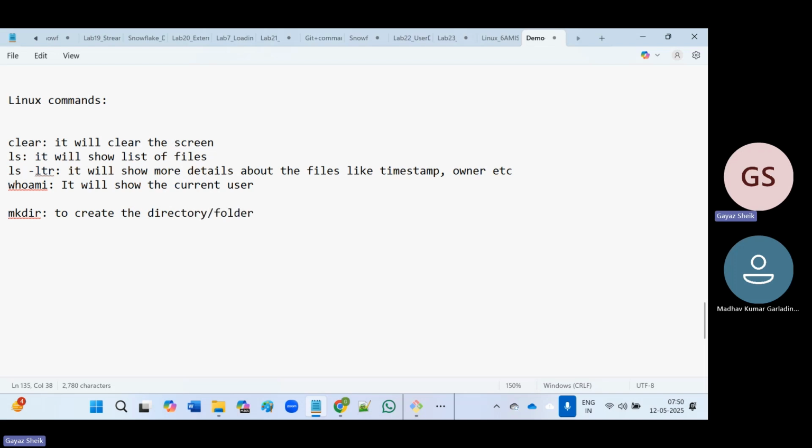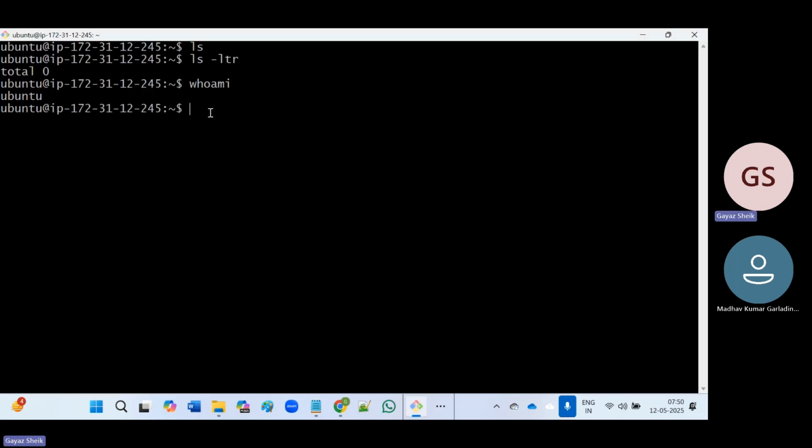As of now, I don't have anything here, which is why when we execute the ls command, we are not getting anything. So to create the directory, we can use the mkdir command, followed by the name of the directory.